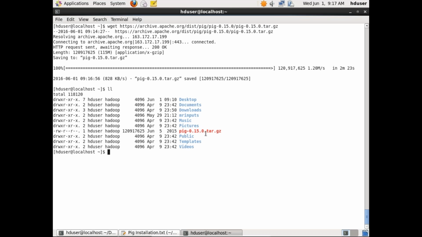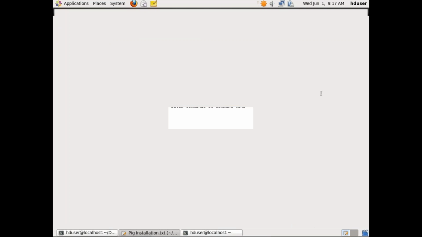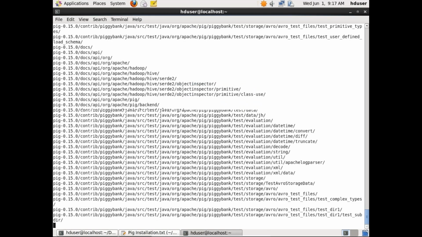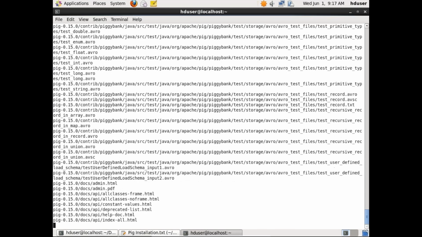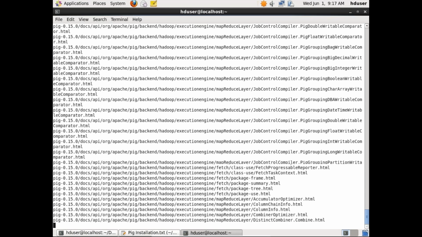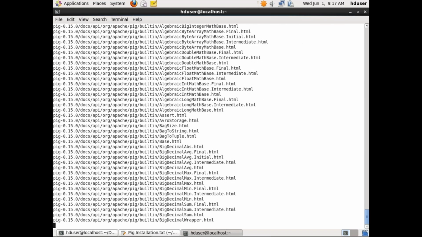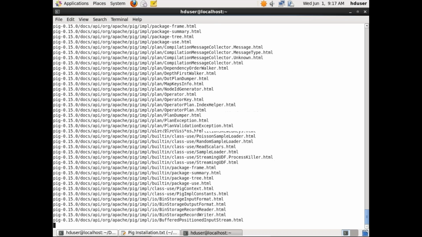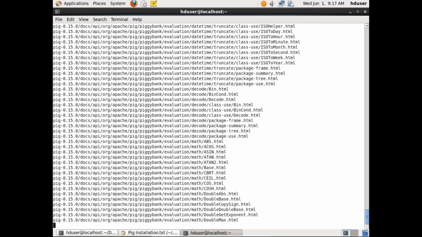Let's untar this one. To untar it we have one command, that is tar xzvf, and your tar file name is the one we have to pass. This will extract everything into your same location, from wherever we are running. It will take probably 1 more minute. So these many files are there within that; they are all the files we use to run Pig.